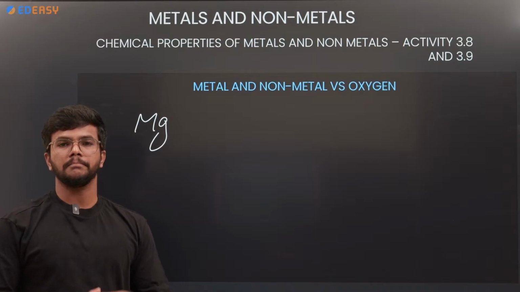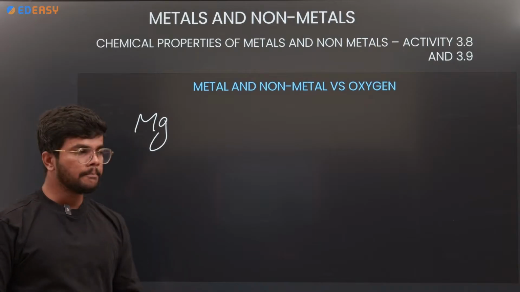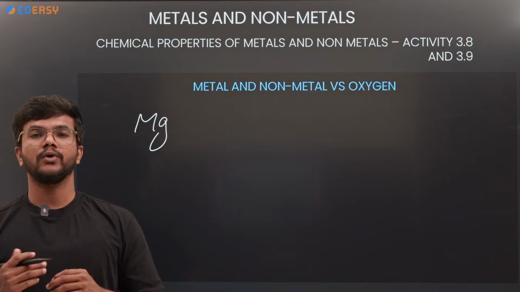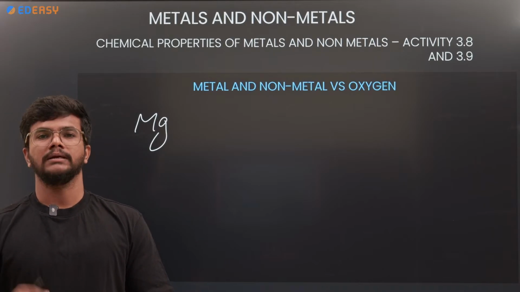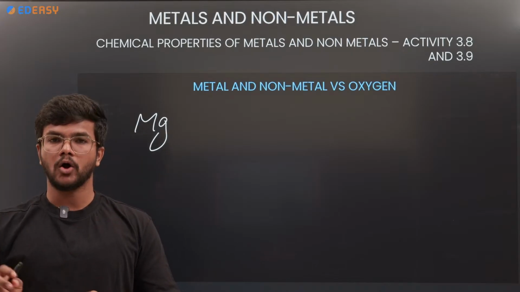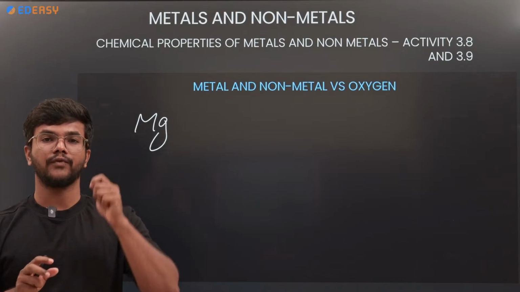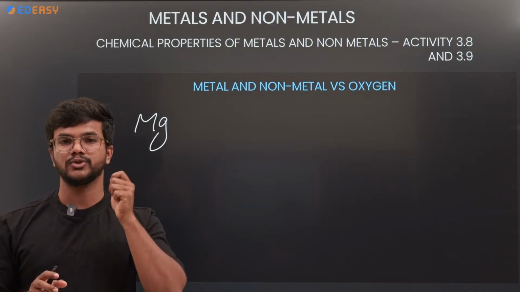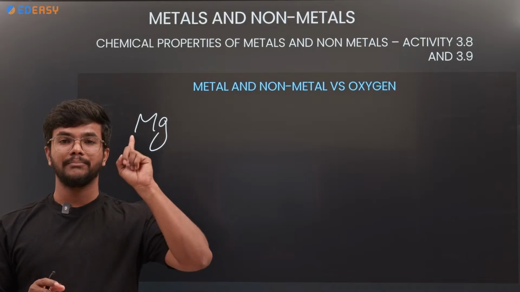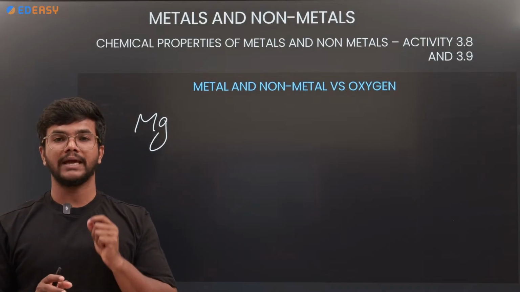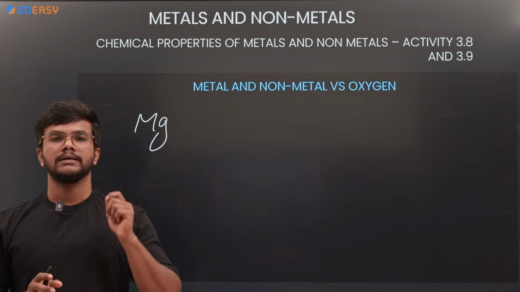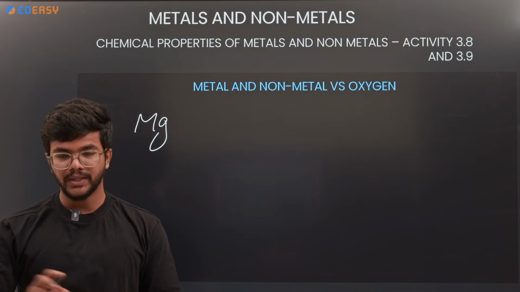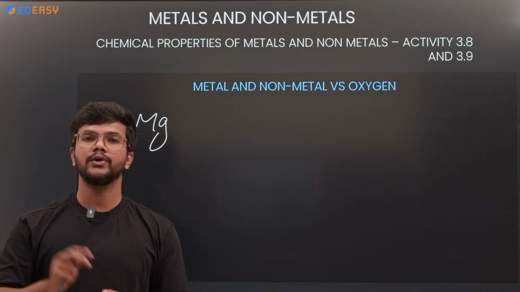Take a magnesium ribbon, and remember there is a precaution: before doing the experiment with magnesium, take a sandpaper and rub on it until you find a shiny layer, because when the magnesium ribbon is exposed to the air, it gets corroded and becomes black. If you do the experiment with black-colored magnesium, you cannot find the results. So please rub the magnesium ribbon before doing the experiment.